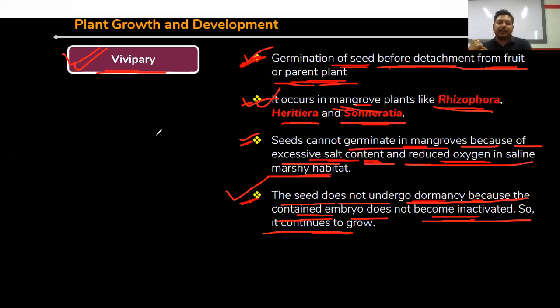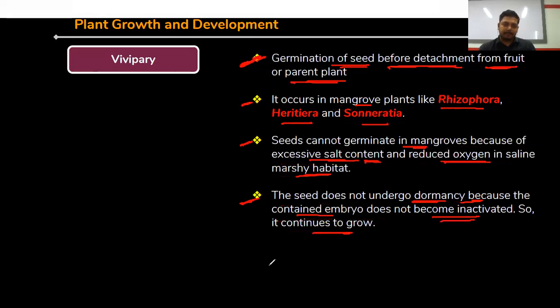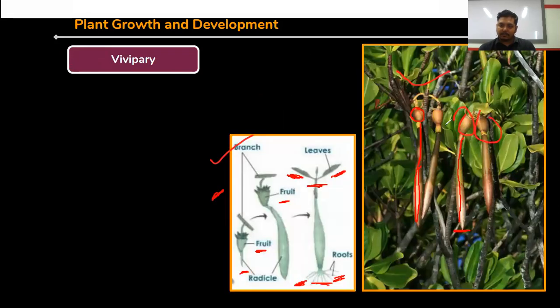So that's why seeds are not going into the soil, and obviously seeds are not getting a sufficient amount of water, as well as minerals. So at the time of attachment, when the seed is attached with the plant body, at that time they undergo the germination process and form the new plants. Now this is found in the case of mangrove areas, right? Clear now?